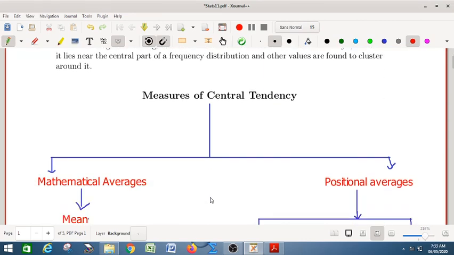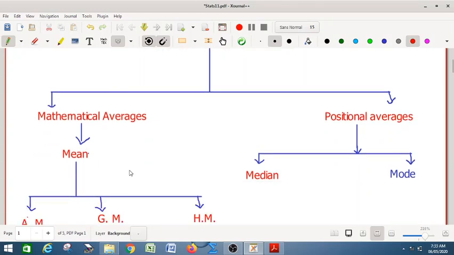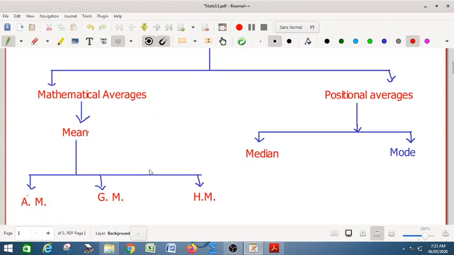Measures of central tendency can be classified into two categories: mathematical averages and positional averages. Mathematical averages are known as mean, and mean is of three types: arithmetic mean, geometric mean, and harmonic mean. Positional averages can be classified into two types: one is the median, another is the mode. So mainly we are talking about mean, median, mode, but mean is the mathematical average, and median and mode are the positional averages.